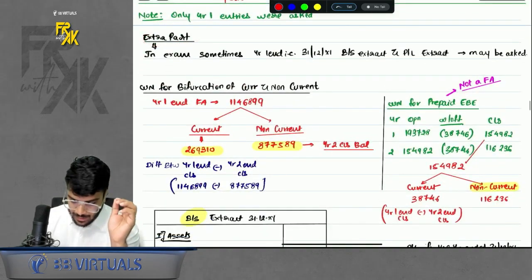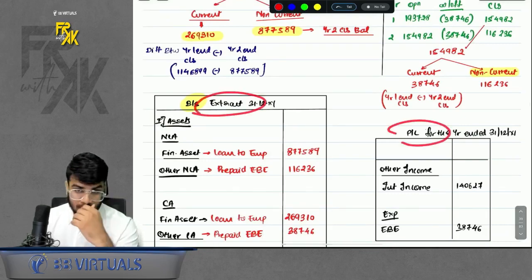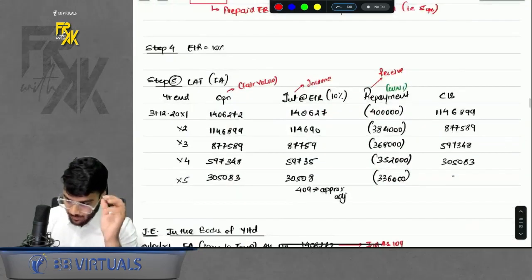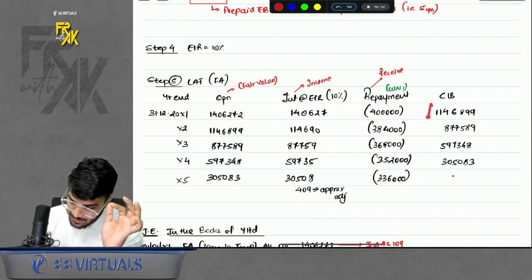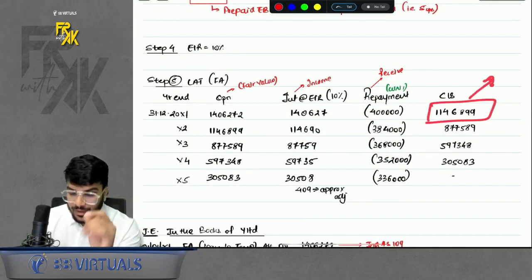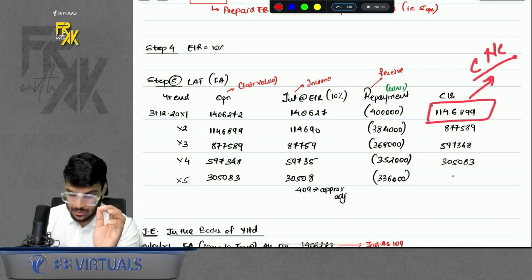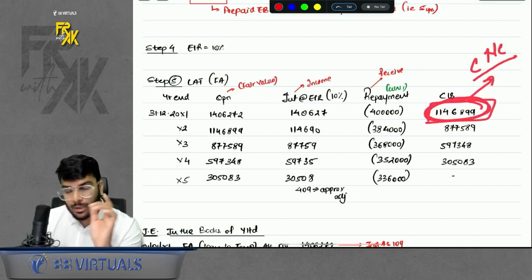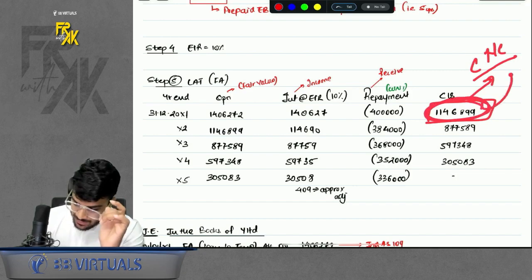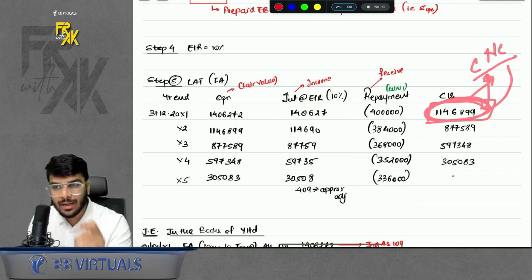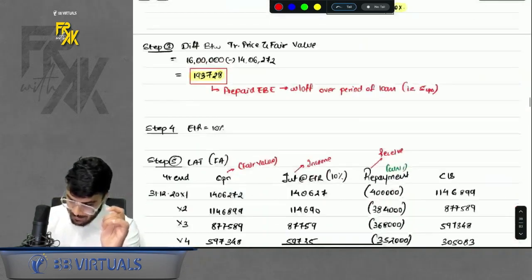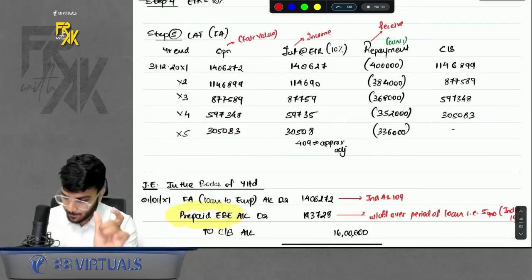What if they ask us the balance sheet extract and profit and loss extract? Then in that case, at the end of year 1, we have this much closing balance of financial asset. Where will it appear? Will it appear in current or non-current? So you will have to give the bifurcation. Some part of this is the closing on year 1 end. Some part of it is non-current, some part of it is current. How do I get the difference? So I gave you one simple trick to follow.